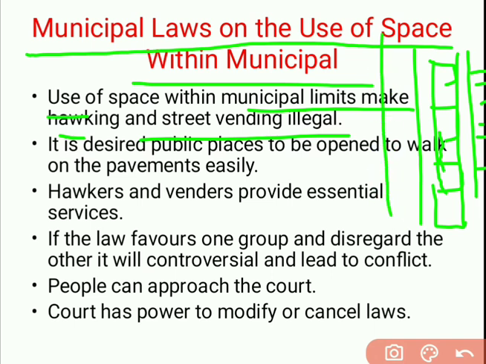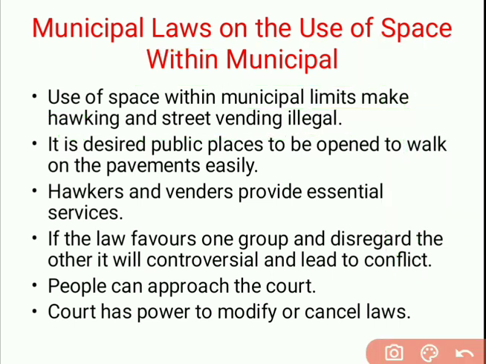In such a condition, when people are going through this way, they are not comfortable because the vendor shops already occupy the space, so there is narrow space, and in heavy traffic people face a problem.